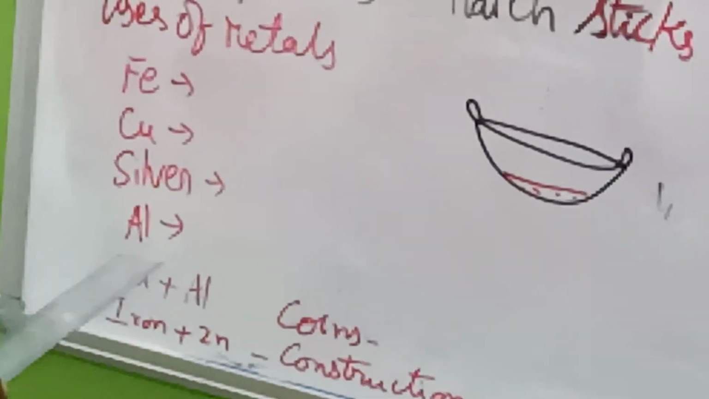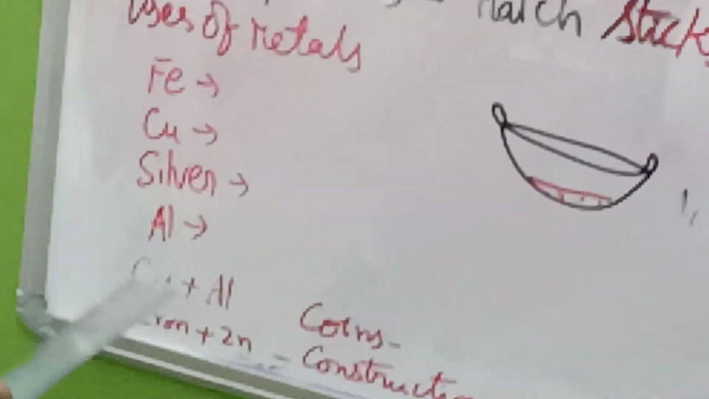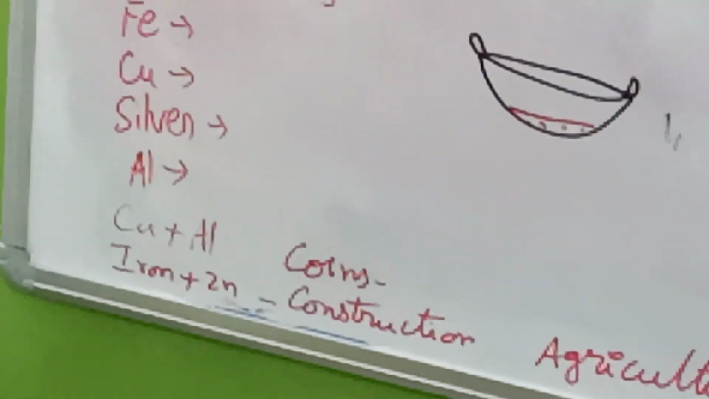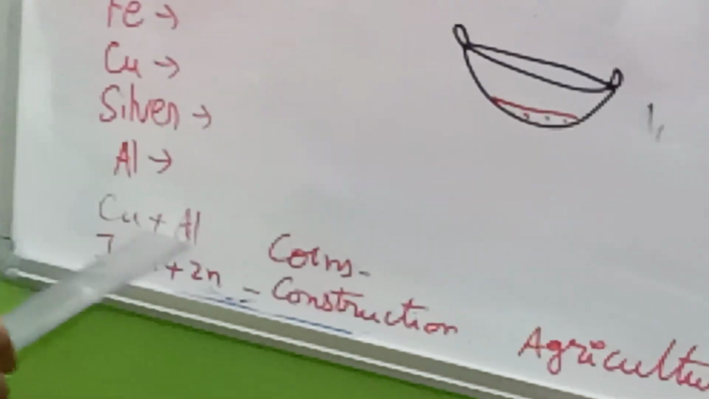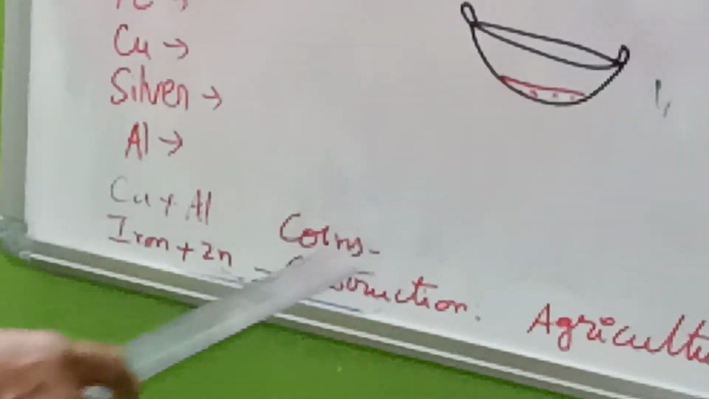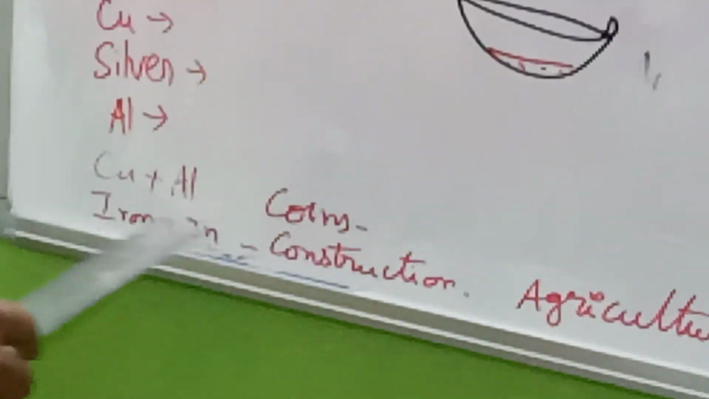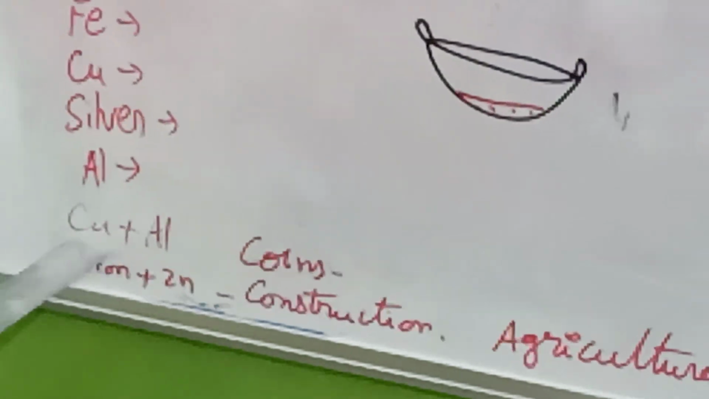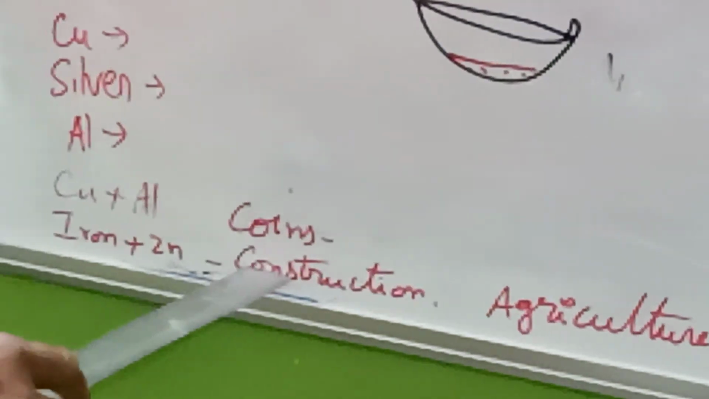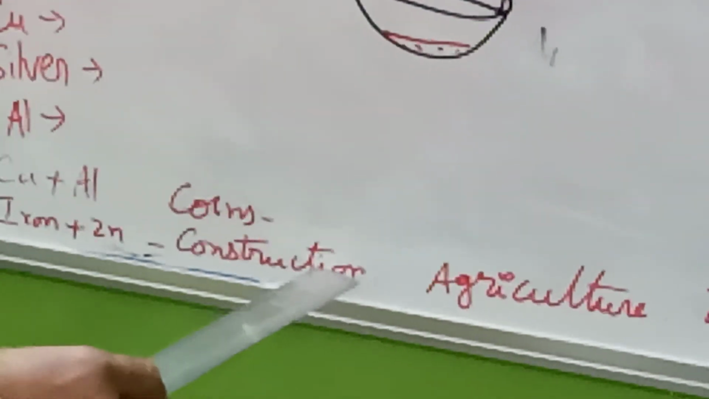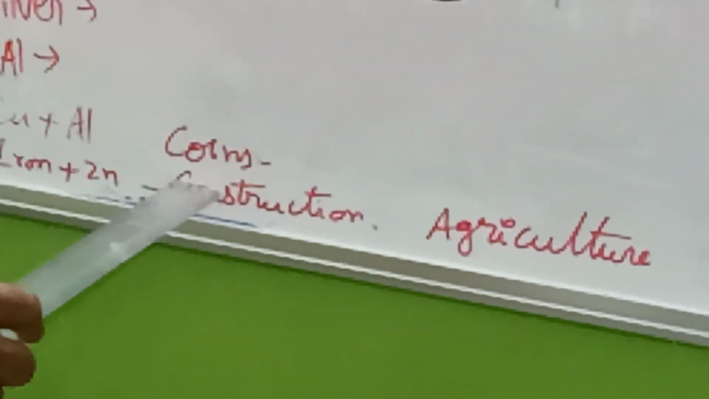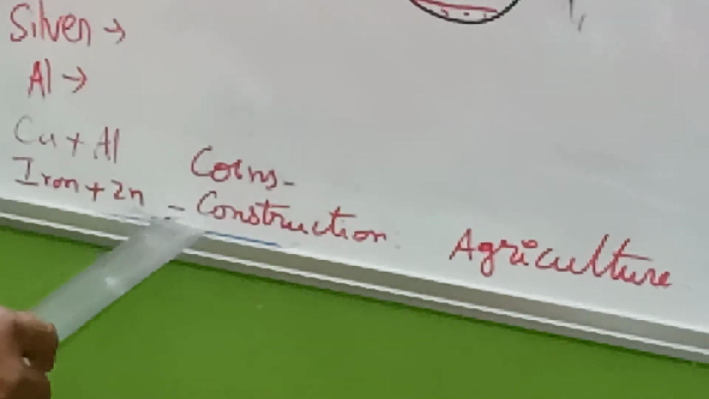And aluminum, which is lightweight, is used for making buckets, and aluminum wires are also useful in cables. Next, copper and aluminum are combined to make an alloy, and for making coins they use 5 rupee coins and 10 rupee coins. Earlier we used to find that combination of copper with aluminum. Iron and zinc combination is used for construction of big buildings and all, so that iron will not rust when it is coated with zinc. That process is called galvanization.